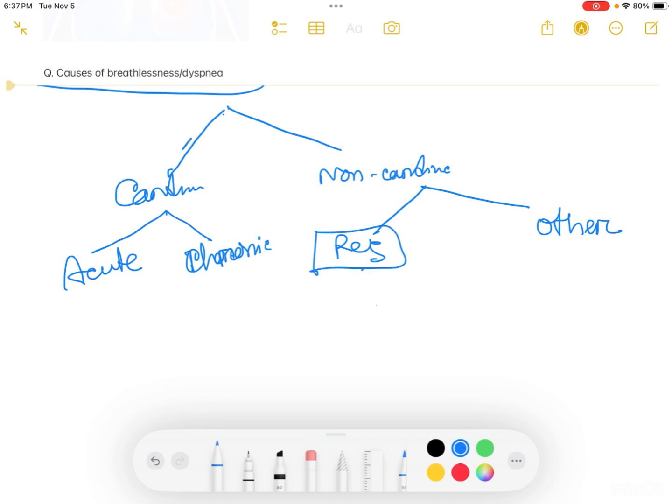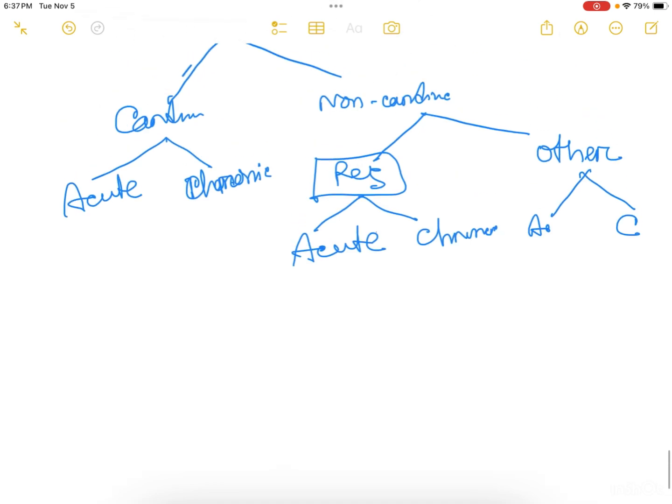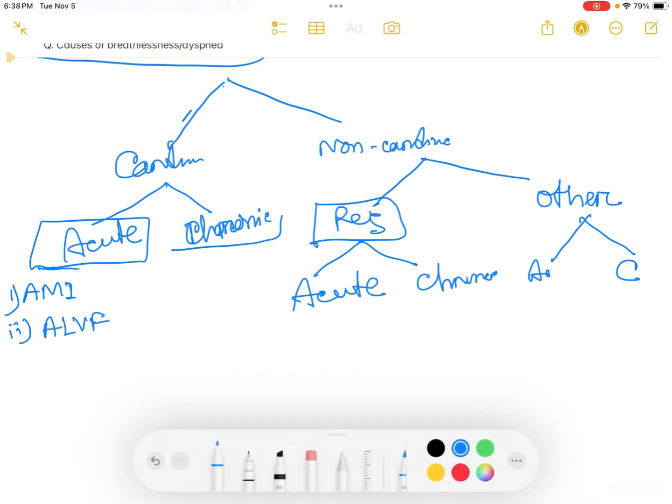Respiratory causes are of two types: acute and chronic. Other causes also include acute and chronic. Now we will elaborate them. In case of cardiac causes, acute causes are number 1, acute myocardial infarction, number 2, acute left ventricular failure. In case of chronic causes, number 1, chronic heart failure, and number 2, myocardial ischemia.